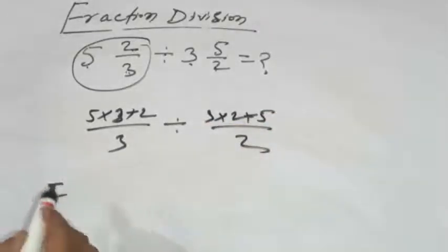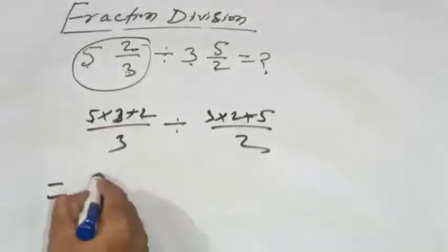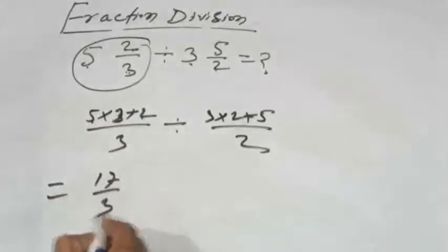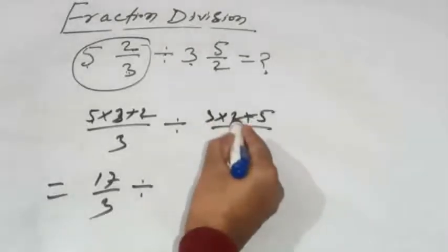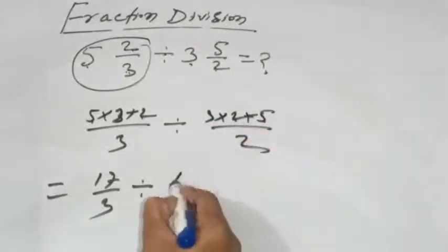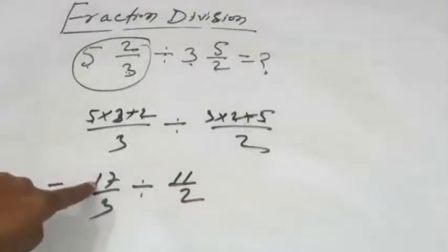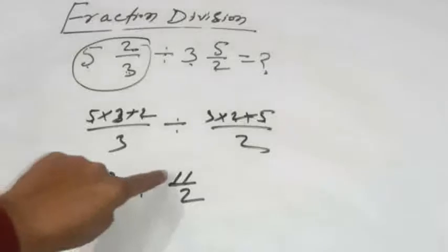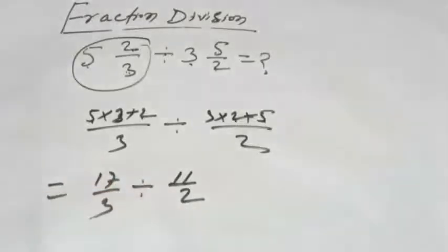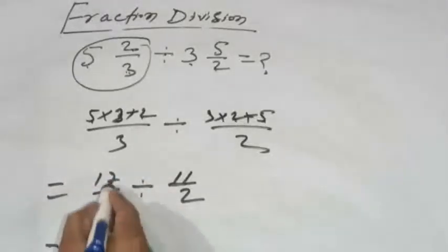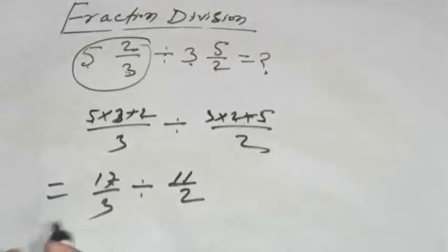One step you have to come. 15 plus 2, 17, but divided by 3. Sign division you can put. 3 multiplied by 2 is 6, 6 plus 5, 11 by 2. Now see this one. This is numerator, this is denominator, this is numerator, this is denominator. Here numerator same or not same, this is not a matter, but denominator should be same. Make the denominator of both sides the same.